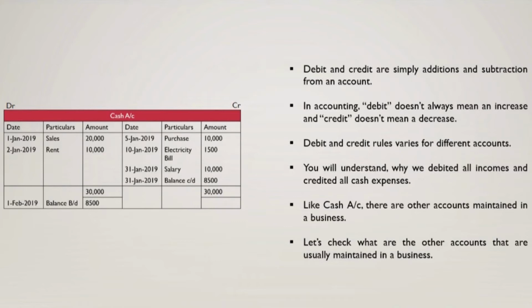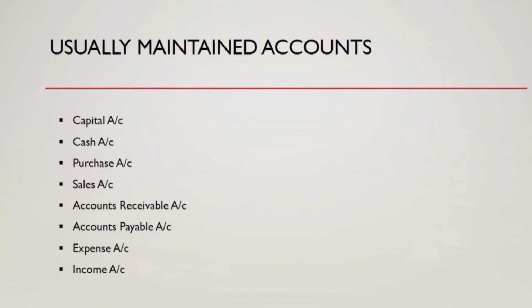And like the cash account, there are other records maintained in the business. So, what are all those accounts? Let's find out. And once we know what those various accounts are, then we will discuss how a debit and a credit would affect that account. So let's first find out what are the common accounts that are usually maintained in a business. So these are the accounts which are usually maintained by most of the businesses.